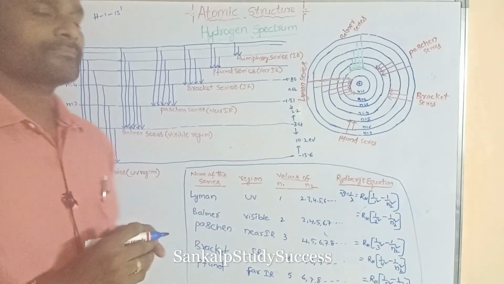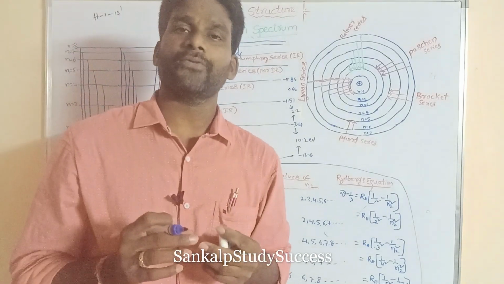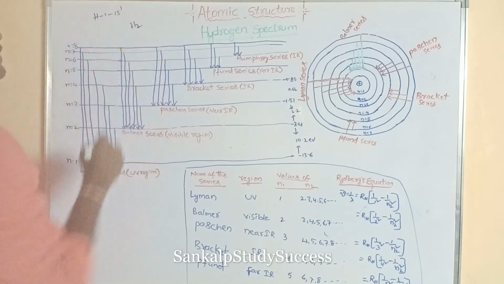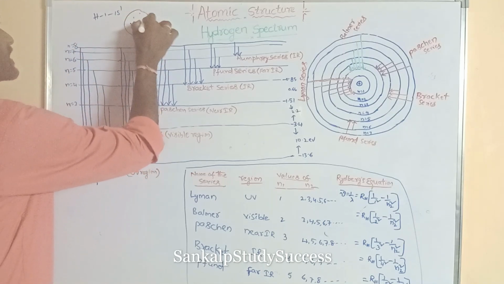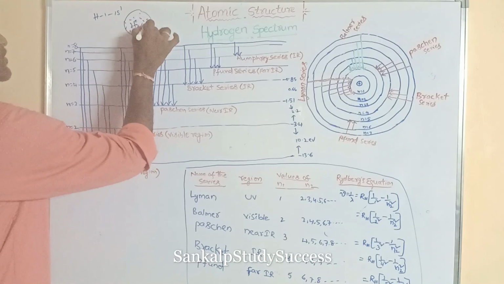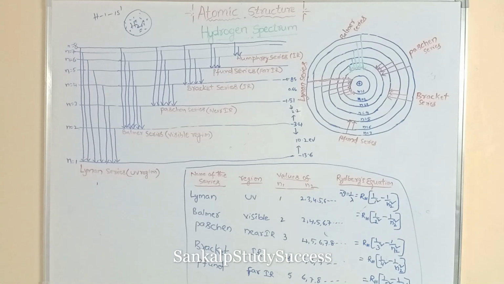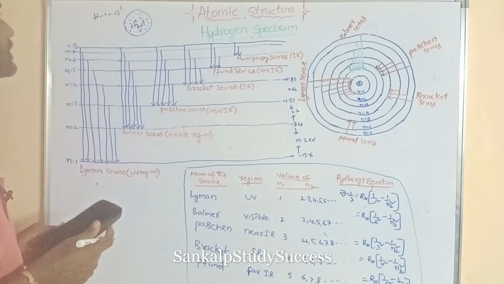So in this hydrogen spectrum, first of all, listen to me. Hydrogen gas consists of a large number of hydrogen molecules, a large number of H2 molecules. All these are hydrogen molecules.